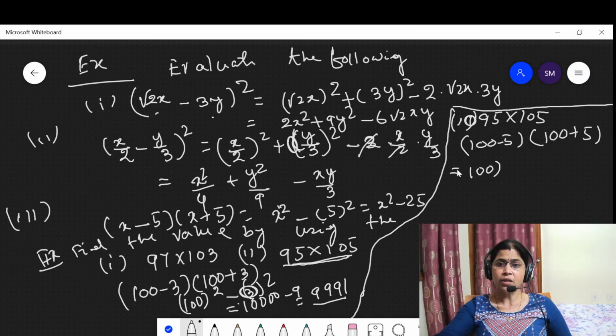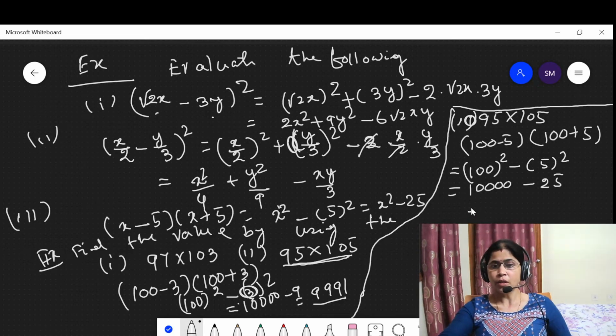Then this is in the form a square minus b square, which is equal to 10,000 minus 25, which is equal to 9975. This is the answer of the question.